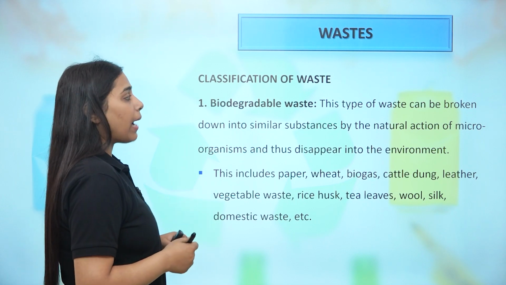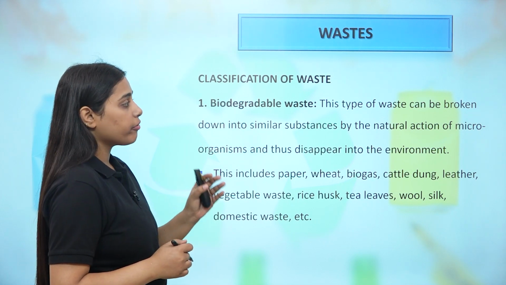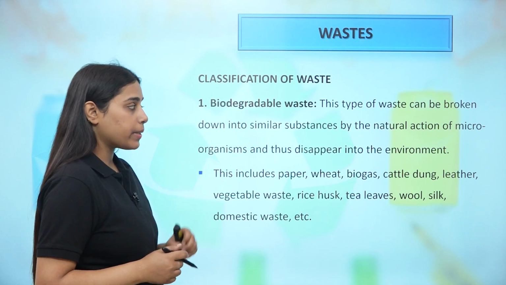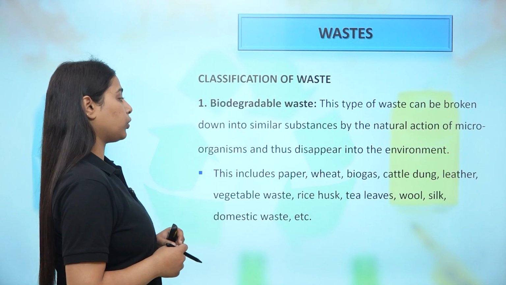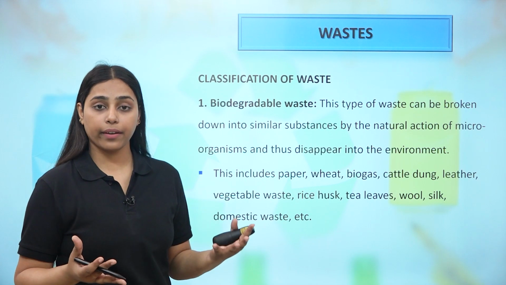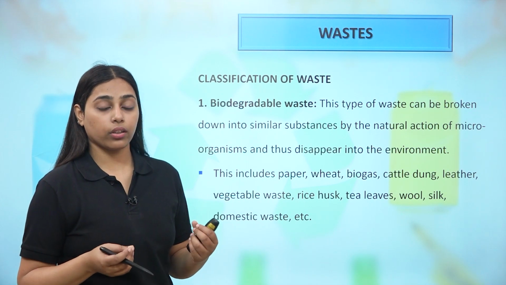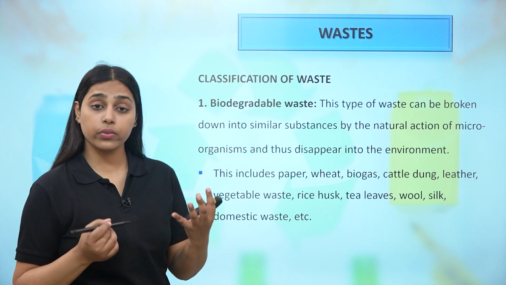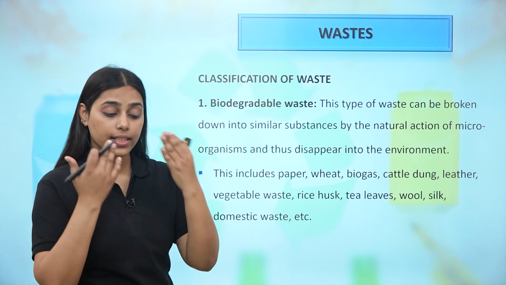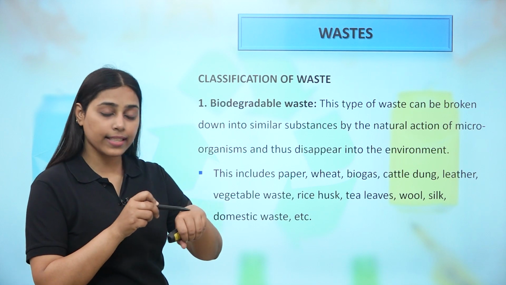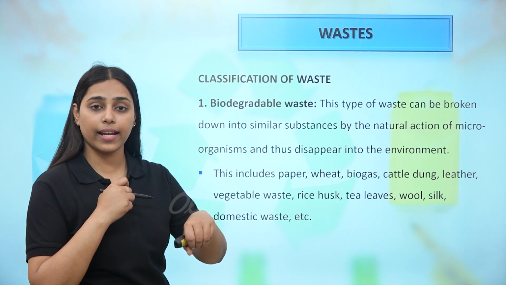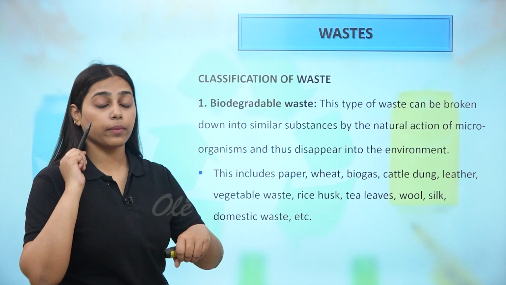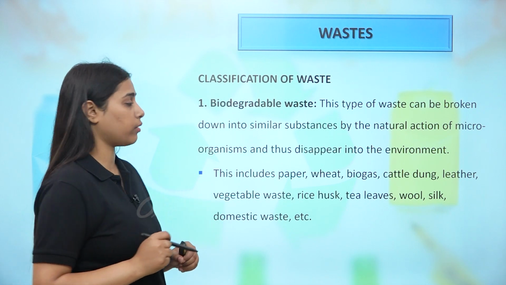So first category, biodegradable waste. This type of waste can be broken down into simpler substances by the natural action of microorganisms. What are microorganisms? Those organisms which we are not able to see with naked eyes. You can't see them or observe them. Your hand has a lot of microorganisms, bacteria, at present right now, but you are not able to see them unless a microscope is involved.